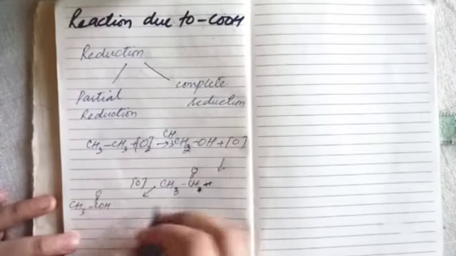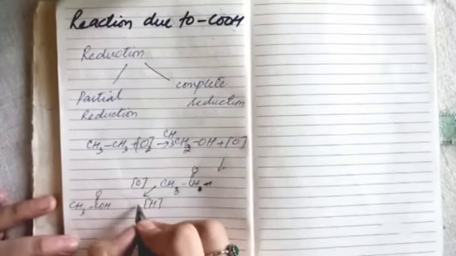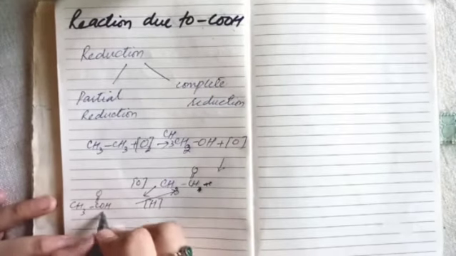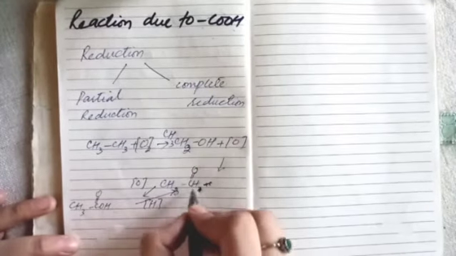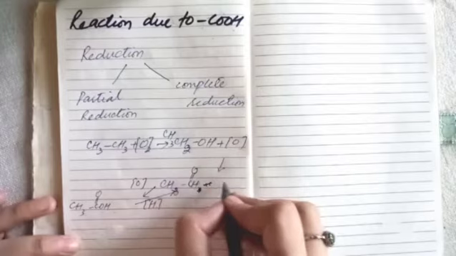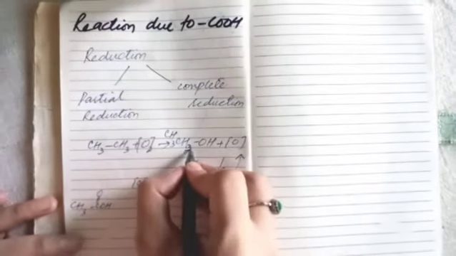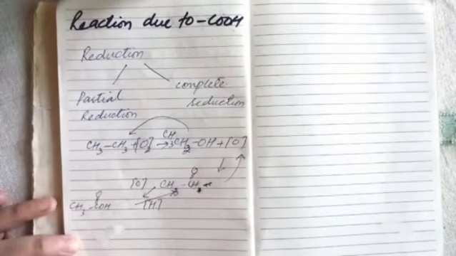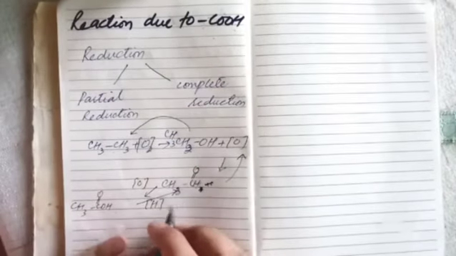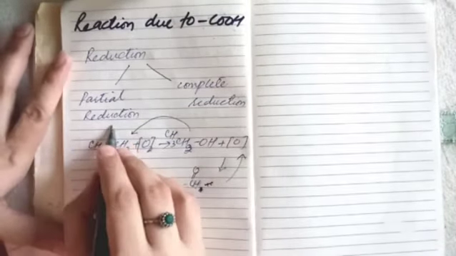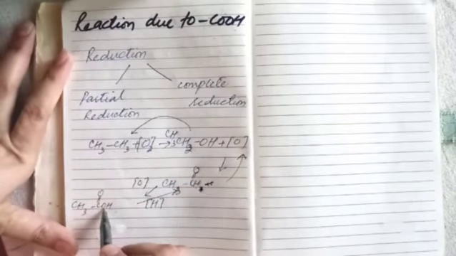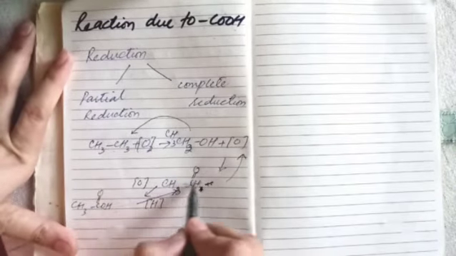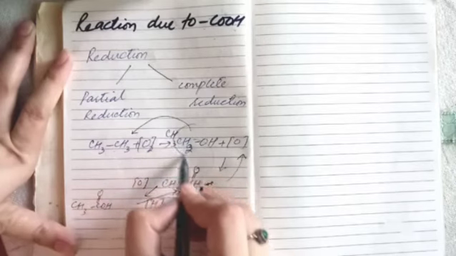When we go for reduction, we get the reverse reaction. Carboxylic acid upon reduction gives aldehyde, aldehydes upon reduction give alcohol, and alcohol upon reduction gives alkane. So when we talk about partial reduction, we say carboxylic acid will go through this reaction till alcohol.